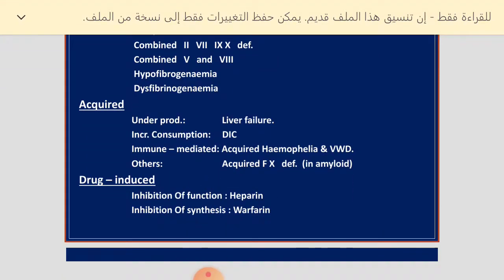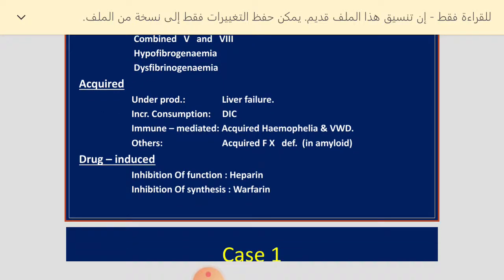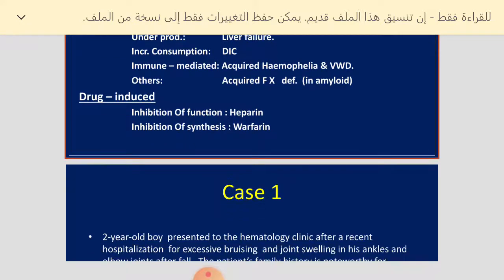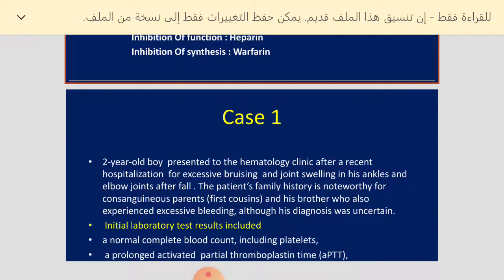The acquired forms are usually either because of underproduction of these coagulation factors, like in liver disease, or increased consumption, like disseminated intravascular coagulopathy, or immune-mediated, as in acquired hemophilia or acquired von Willebrand disease, which commonly occurs in old patients, while others, like acquired factor X deficiency, can happen in amyloidosis. Drugs can also induce coagulopathy, like heparin, which acts through antithrombin, and warfarin, which inhibits synthesis through antagonism of vitamin K.